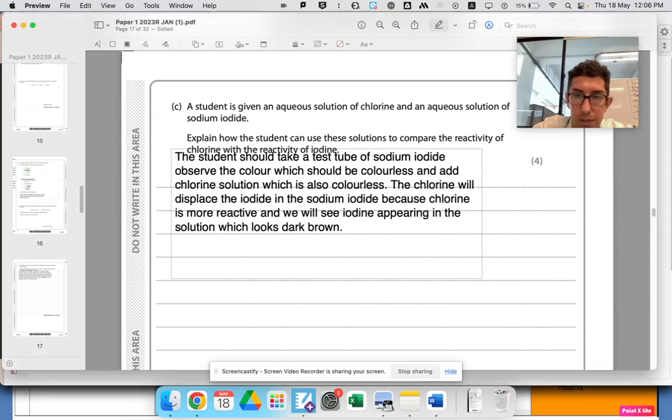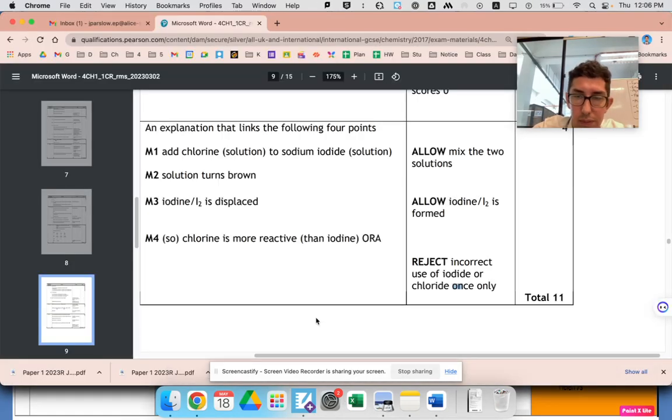What else? Just state the obvious: mix them together. Some people might miss that out because it's so obvious, but you need to state the obvious in an exam.